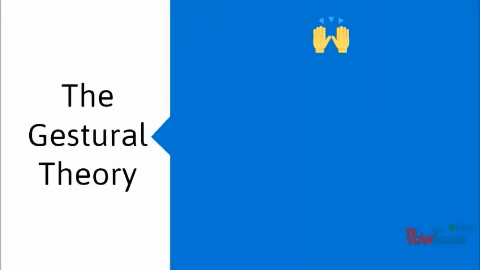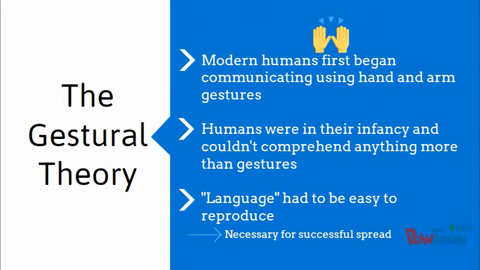Let's start with the gestural theory. This theory states that human beings began communicating with one another through the use of hand and arm gestures. Since we were still a pretty young species, our less developed brains needed a form of communication that was easily comprehensible and easy to reproduce. Easily reproducible language is key to its spread.